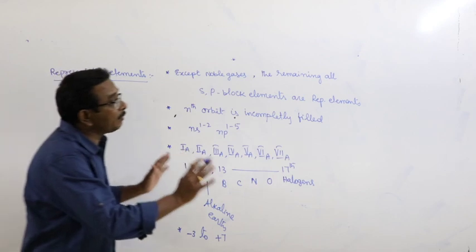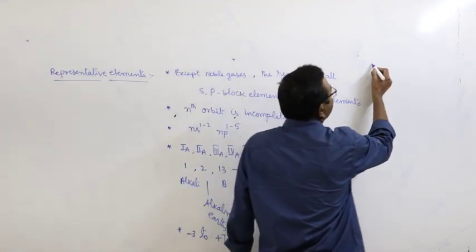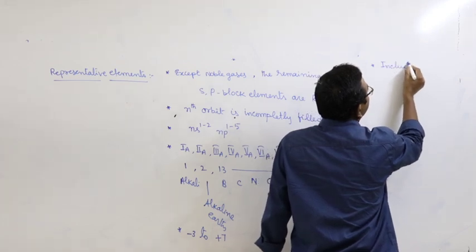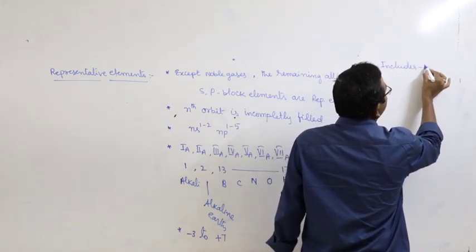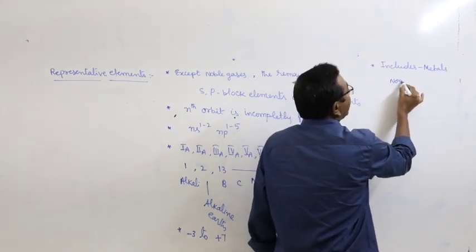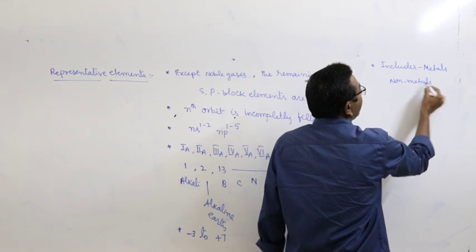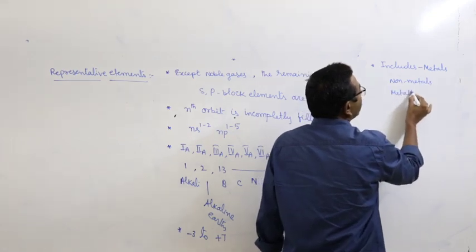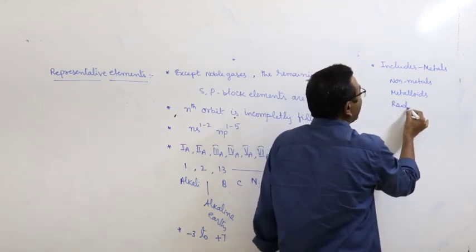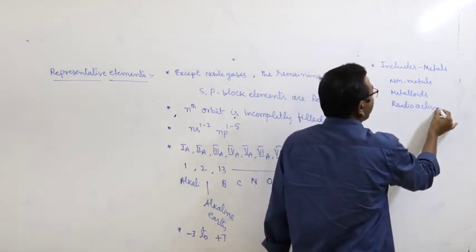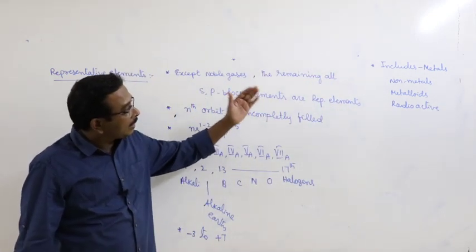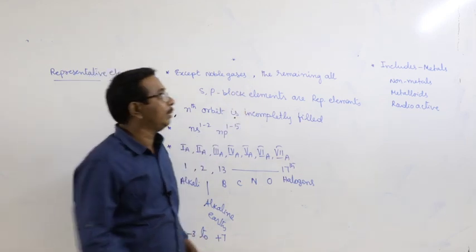But what about the important features of representative elements? Here, representative elements include metals, non-metals, metalloids, and also radioactive elements.